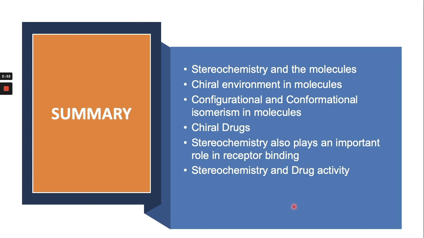For example, we saw that one enantiomer is active and the other enantiomer of the same molecule has no activity. And we saw some compounds where the enantiomers cannot be isolated, and the racemic mixture has the activity. So this is all about the role of stereochemistry in drug activity.